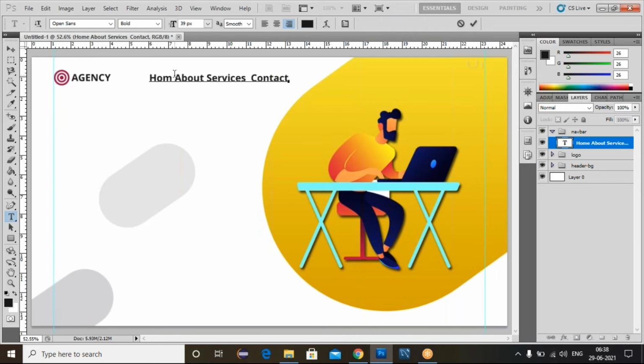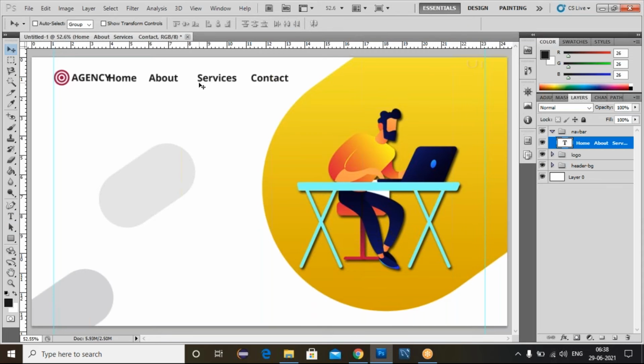Now here you can give two spaces equally, two spaces or one, or you can use a tab instead of giving one tab space. Like this.